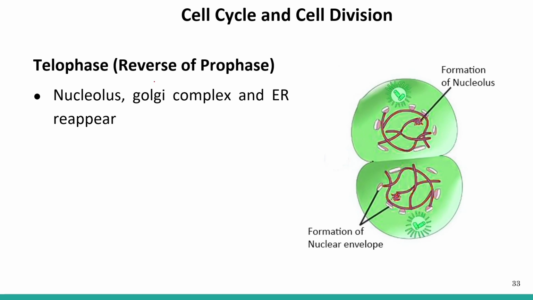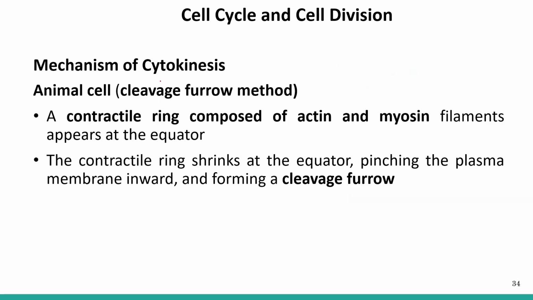We have already talked about this, that the nucleolus, Golgi bodies, or Golgi complex, and endoplasmic reticulum reappear during the telophase. So all the stages happening here are the reverse of the prophase. This was the end of the karyokinesis.